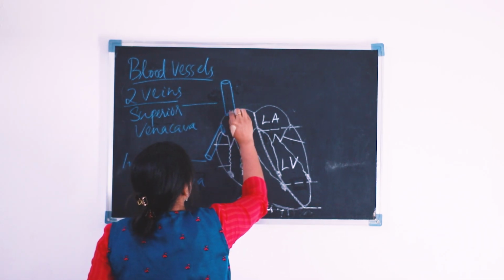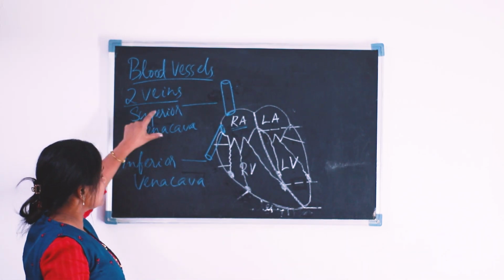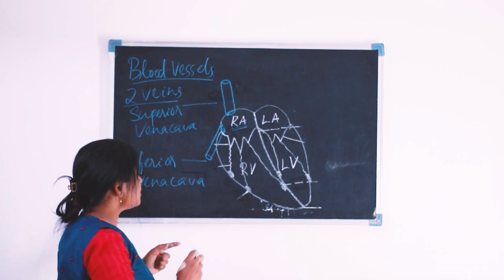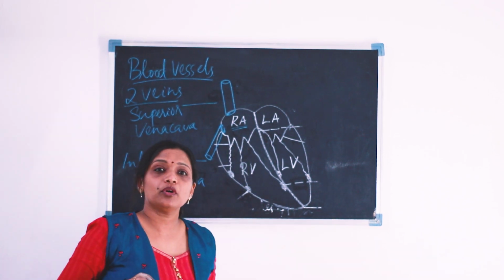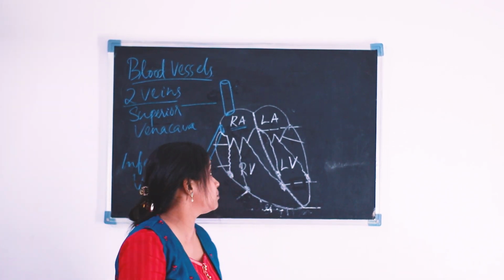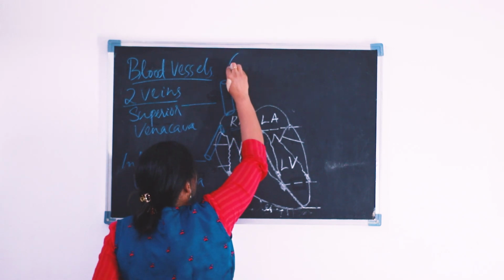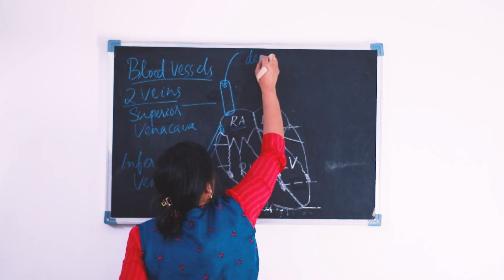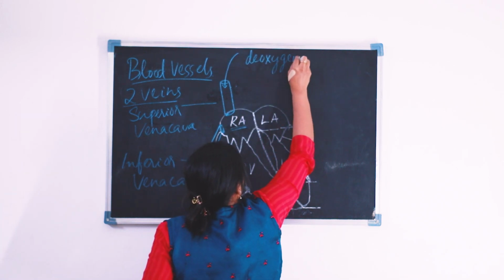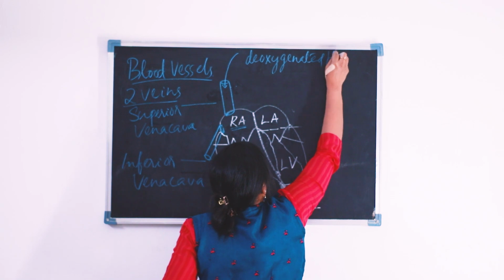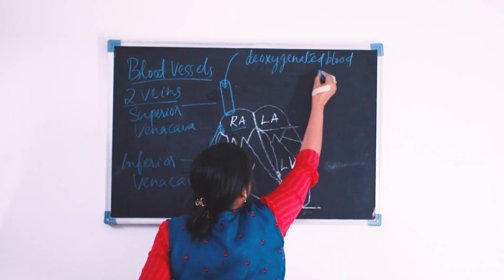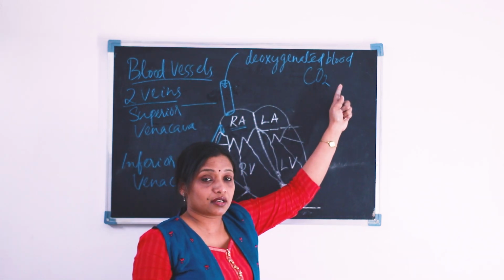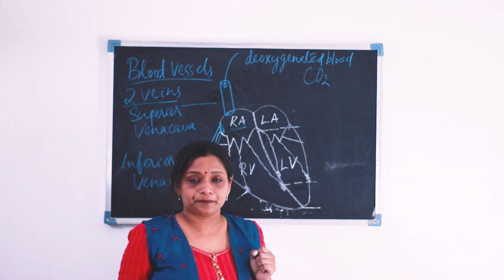Okay, and what is the function of the superior vena cava? Superior vena cava carries impure blood. What do you mean by impure blood? That is deoxygenated blood. Impure blood or deoxygenated blood is the blood which is rich in carbon dioxide, or deficient in oxygen.